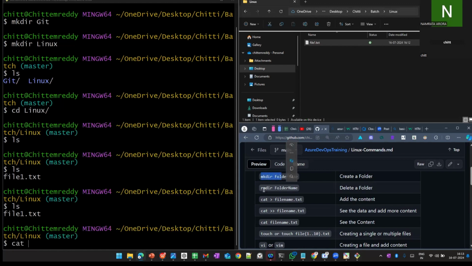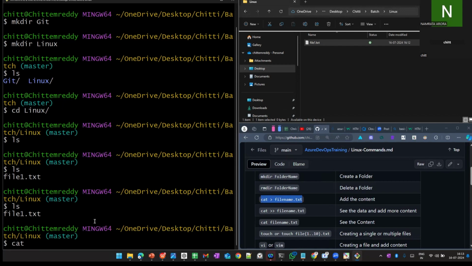Okay, we can remove the folder as well, we'll come to that later. Now I want to create files. Just as I did from the Windows side, I can create a file in the CLI as well. This is like the basic commands.